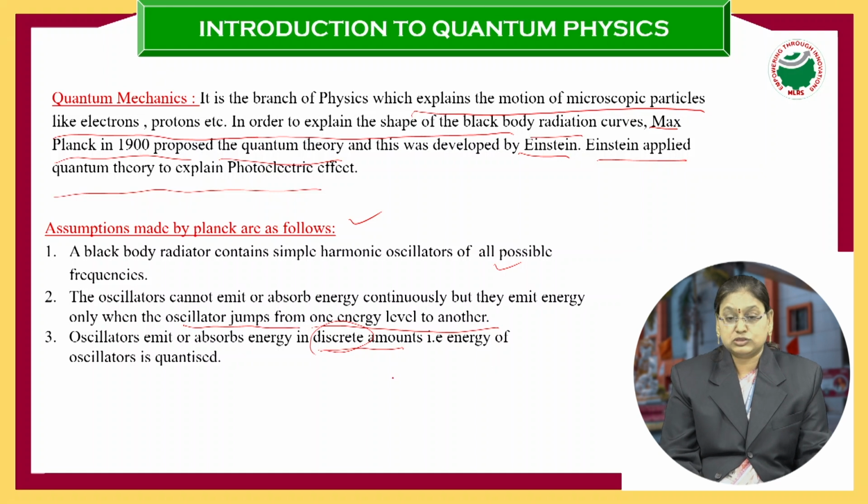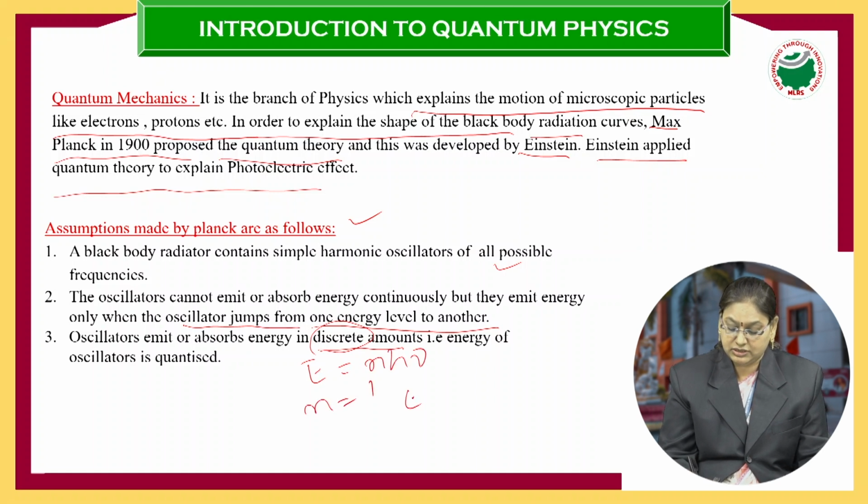So energy in discrete amounts means energy is not continuous. That means energy can have only certain values. For example, we know the energy of the photon is how much? E is equal to nh nu. If n is equal to 1, then E will be equal to h nu. If n is equal to 2, E is equal to 2h nu. If n is equal to 3, E is equal to 3h nu.